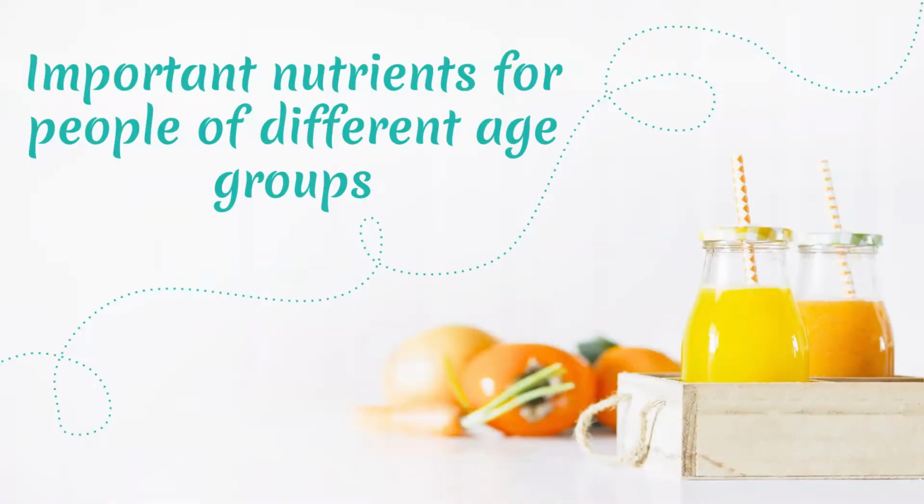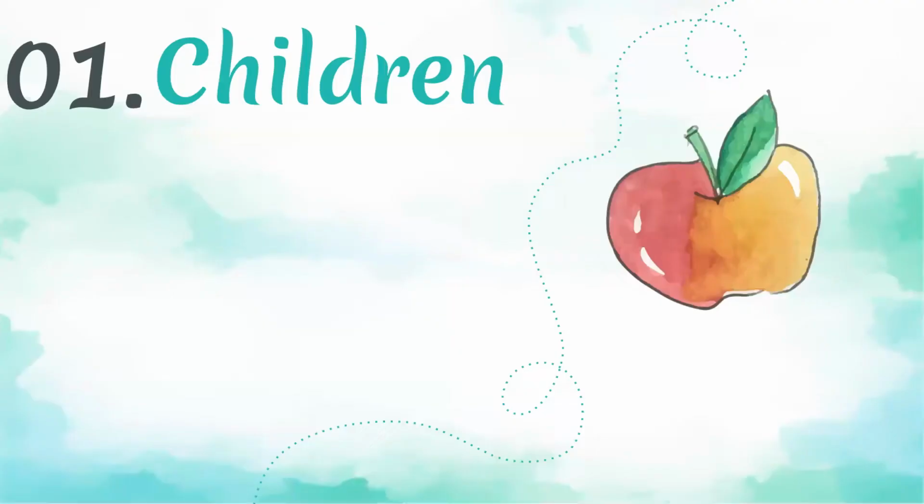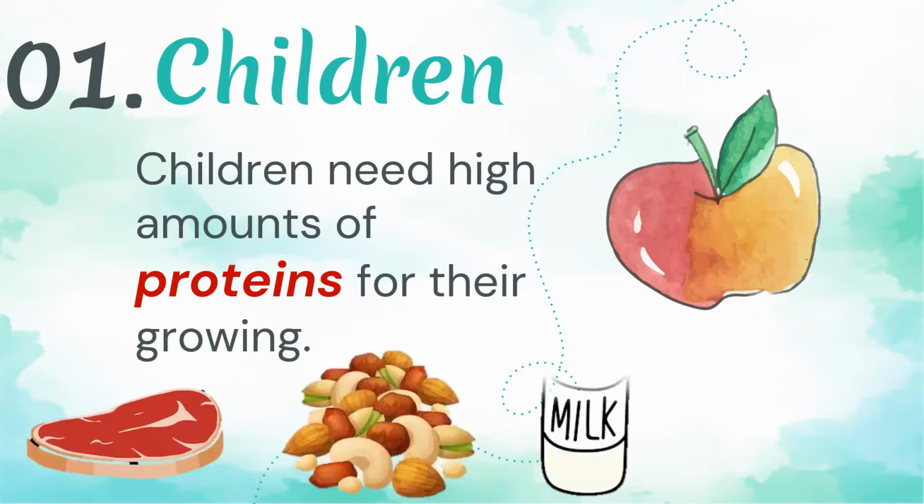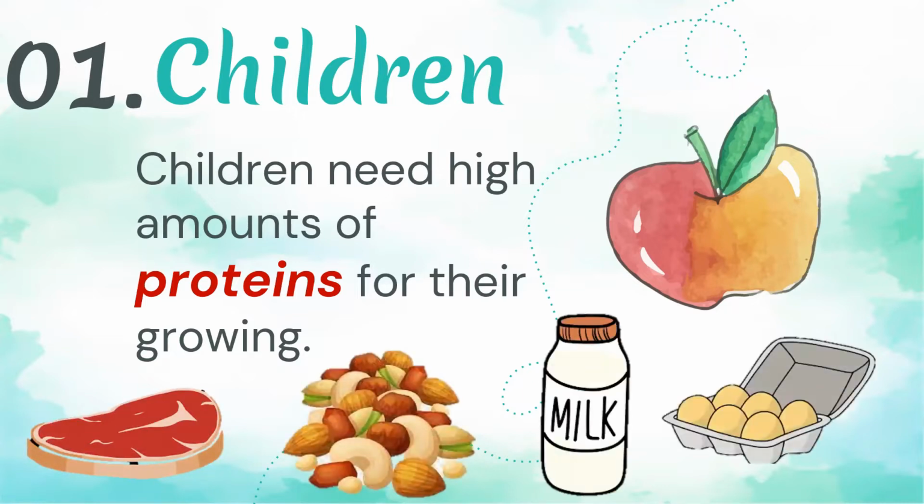To live a healthy life, we should eat foods that have the nutrients and energy to fit our gender and age. So we have here an example: important nutrients for people of different age groups. Let's start with children. Children need high amounts of proteins for growing. So what are the foods that are rich in proteins? We have meat, nuts, milk, and eggs.